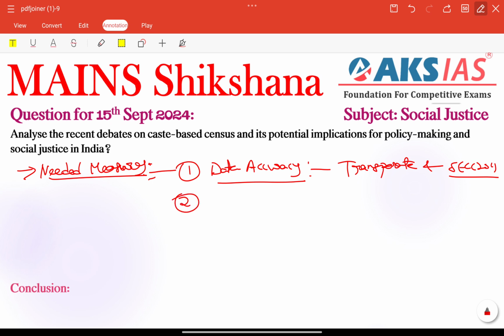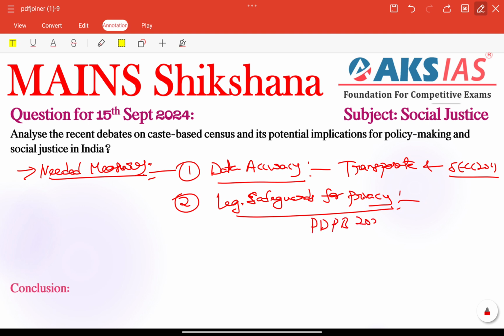So next we have the needed measure, legislative safeguards for privacy, right? Very important, legislative safeguards for privacy, especially we need to focus on. We can talk about this particular issue. Caste census involves sensitive data and privacy concerns must be addressed, right? Enacting data protection laws, such as the Personal Data Protection Bill 2023, we can connect this particular keyword here, right? It would help secure the privacy of individuals and also communities during and after a census.